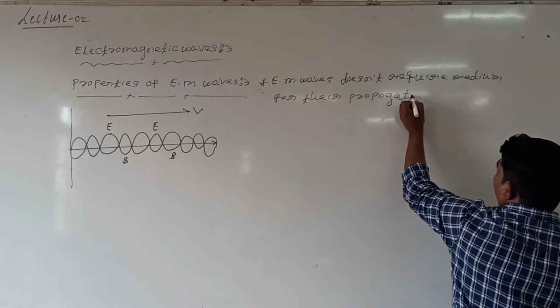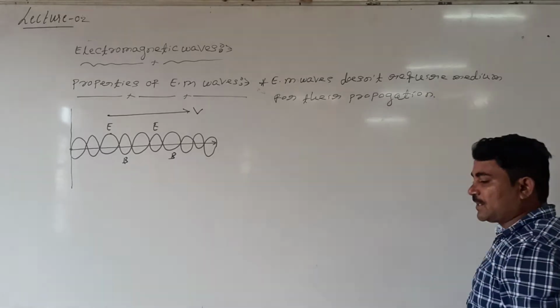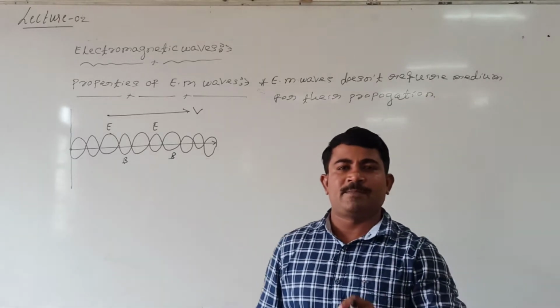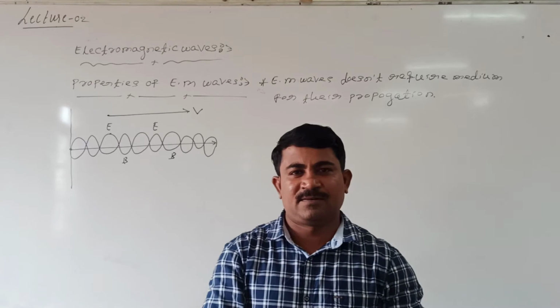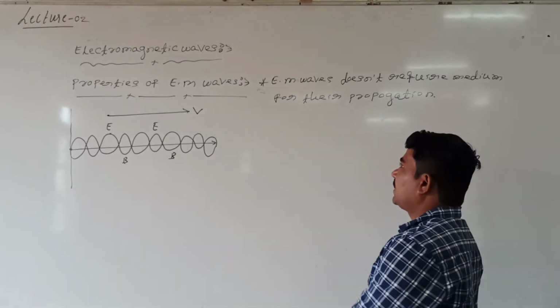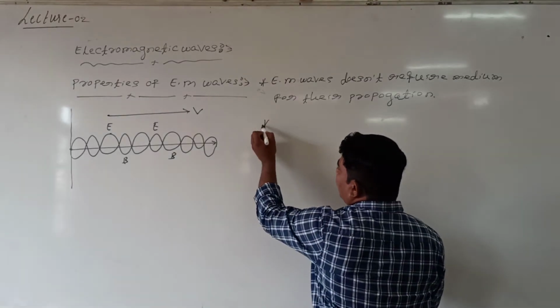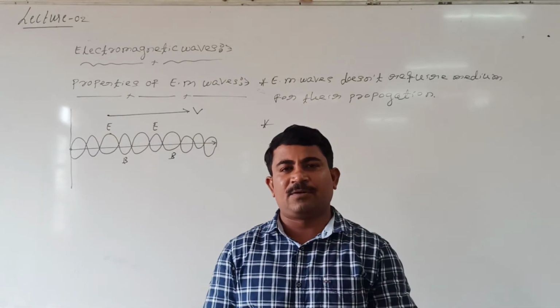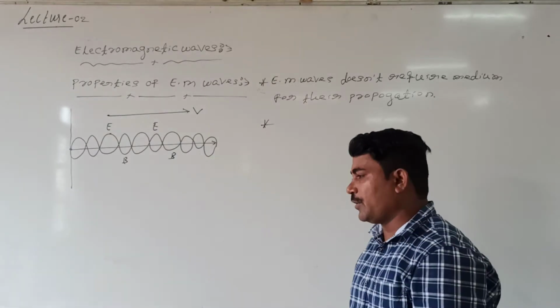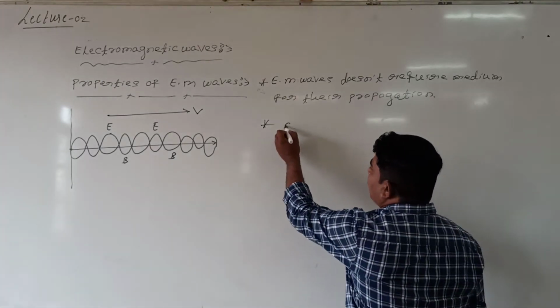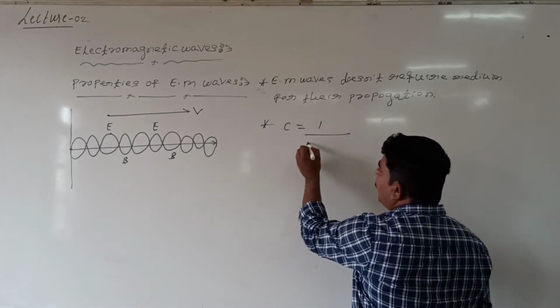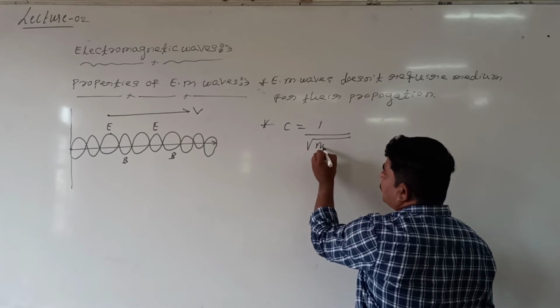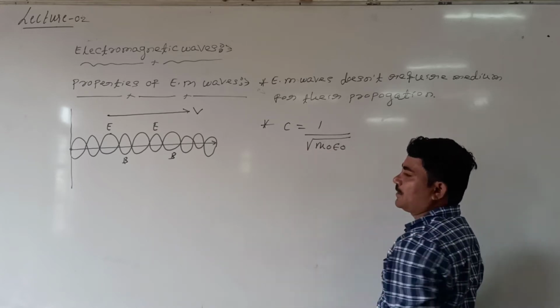Electromagnetic waves can travel in the absence of a medium as well as in the presence of a medium. Then, how can the speed of the wave be given? The speed of electromagnetic waves can be given by one formula: c is equal to 1 divided by the square root of mu naught into epsilon naught.